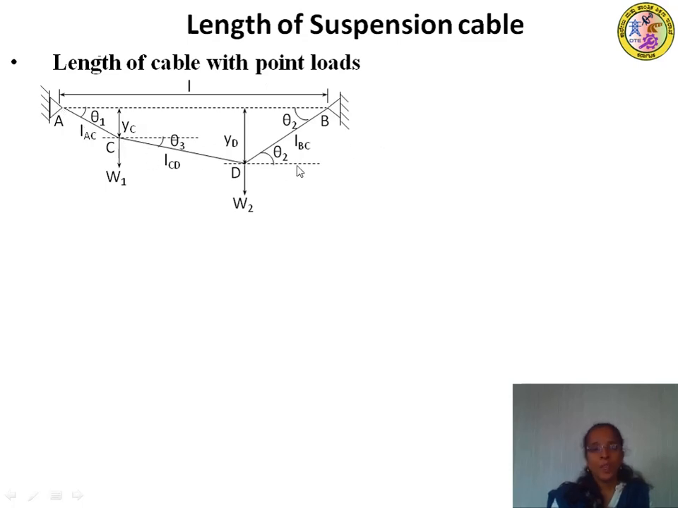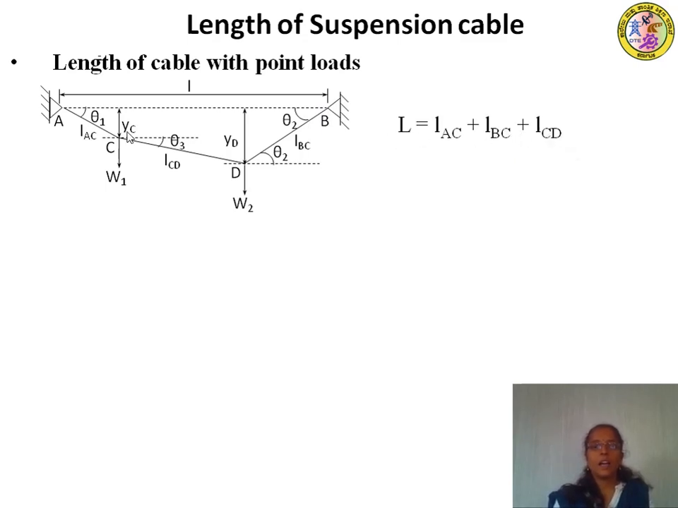So let us consider ABCD as the suspension cable, where at points C and D we have applied two point loads. As the cable is highly flexible, it takes the shape of a polygon under the loads, as shown in the figure. Therefore the total length will be equal to the length of segment AC plus the length of segment CD and the length of segment BD.